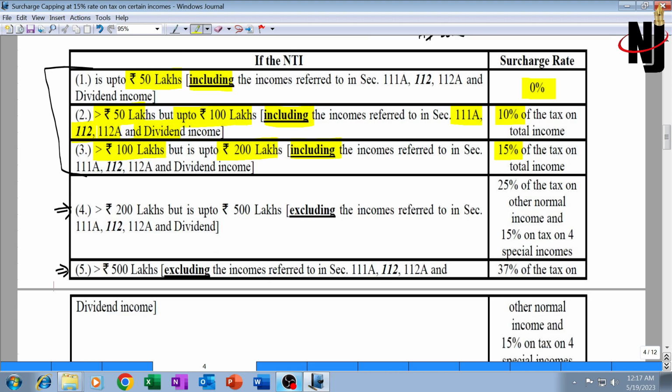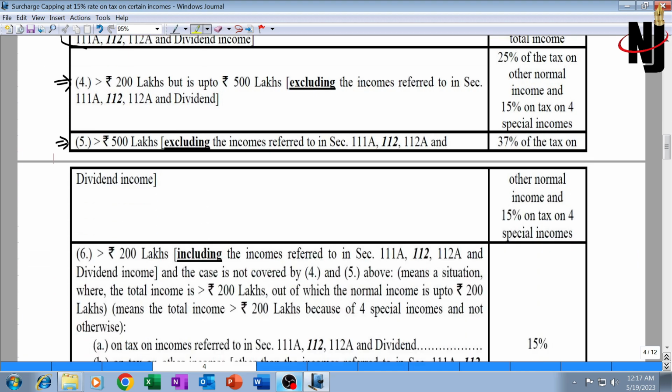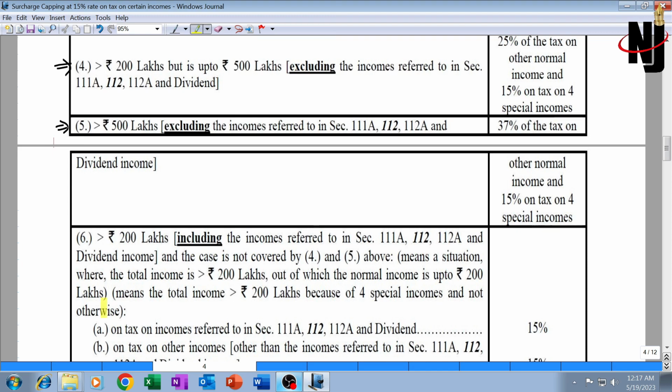Situation 4 plus 5 are to be read in conjunction with each other, and then situation number 6. Situation 4 says total income is more than 2 crore but is up to 5 crore. Situation 5 says total income is more than 5 crore. So more than 2 crore, more than 5 crore, but excluding these 4 special incomes. More than 5 crore excluding these 4 special incomes.